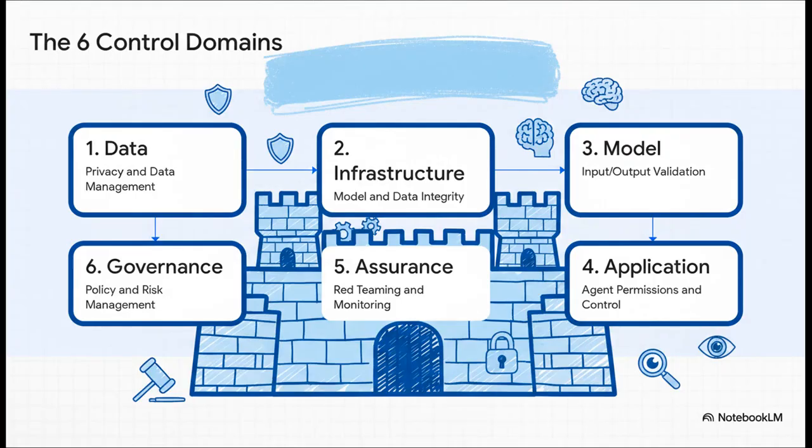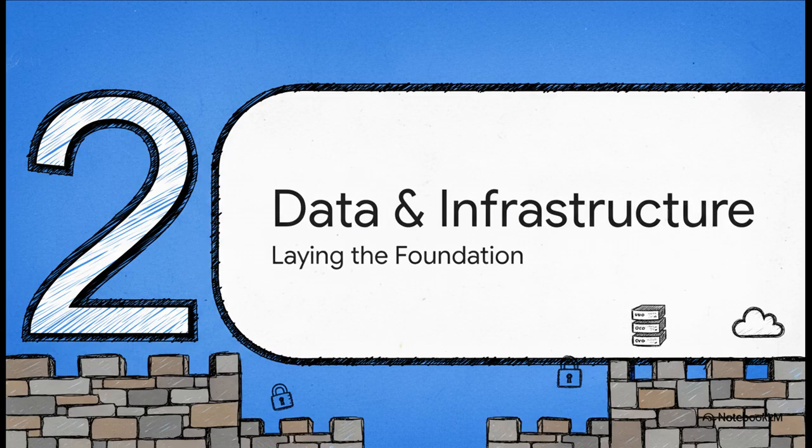So here they are, the 6 pillars of our fortress. We've got data, infrastructure, model, application, assurance, and governance. You can think of them as the foundation, the walls, the brain, the gates, the guards, and then the laws of the land. Every single one is a critical layer of defense. Let's start at the very beginning, from the ground up.